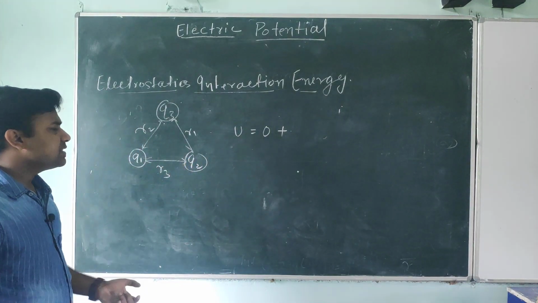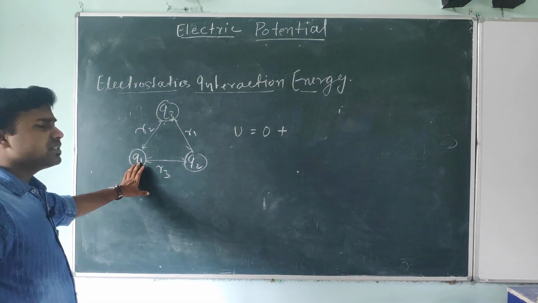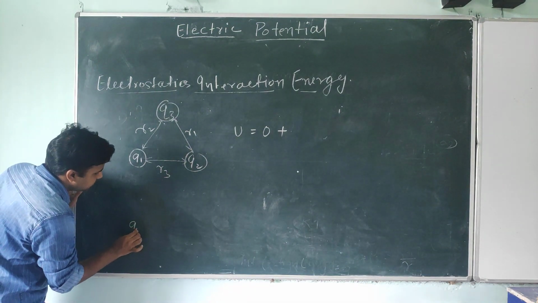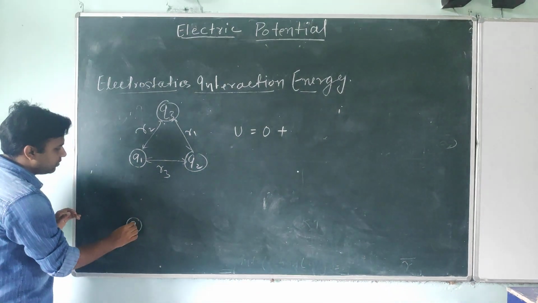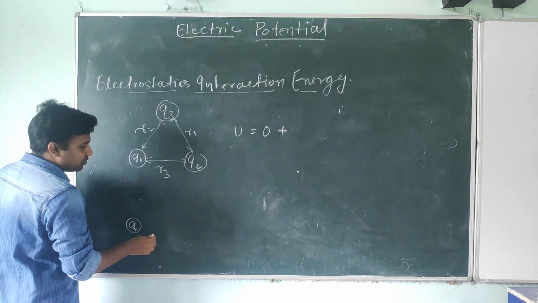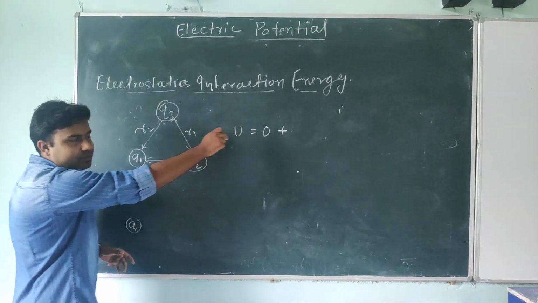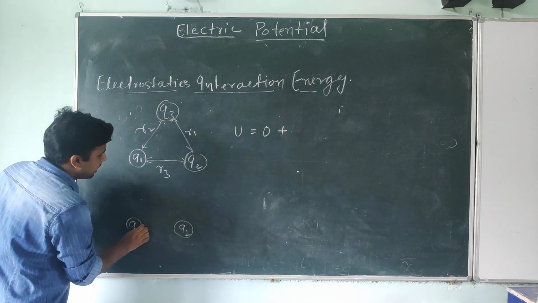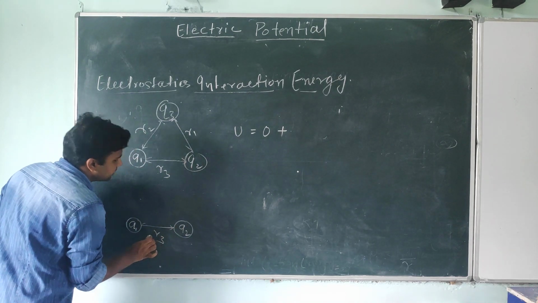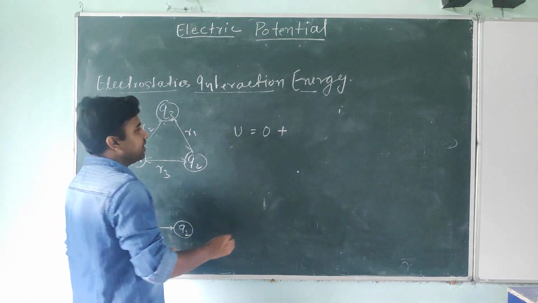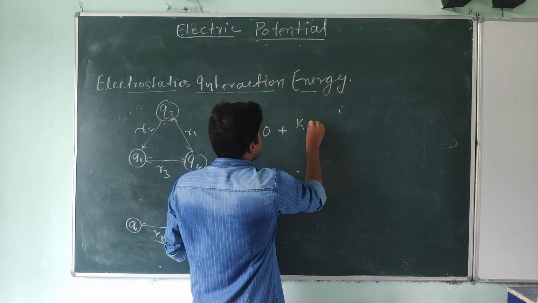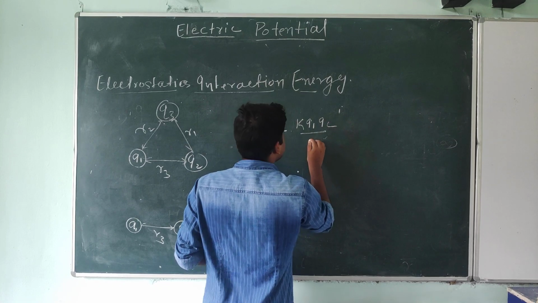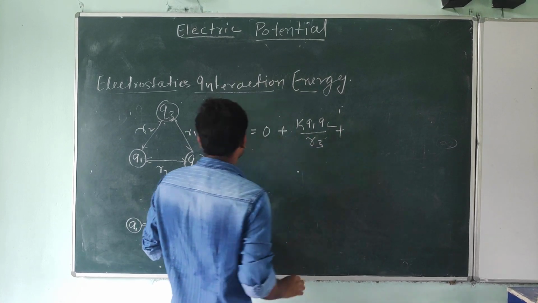Now if you are bringing the second charge particle, first you bring q1, so no work done, so I am writing 0. Then you bring the q2 charge particle and put it at the r3 distance from this charge particle, so here the interaction energy you will get is k q1 q2 divided by r3, plus.